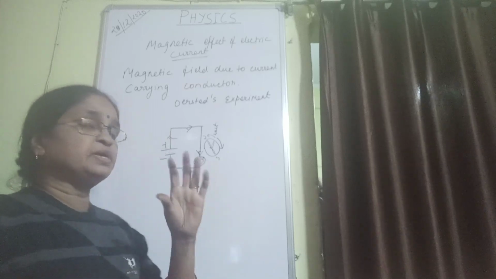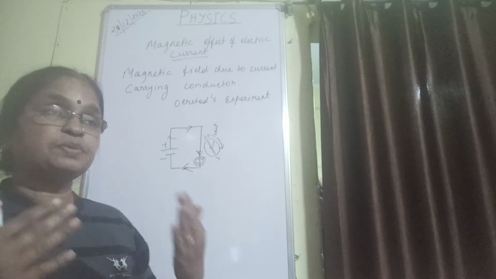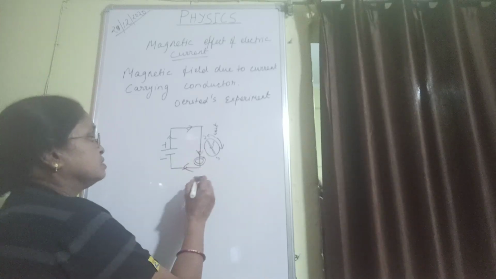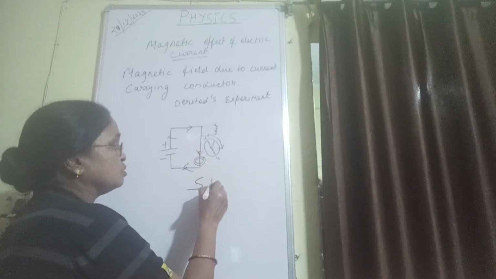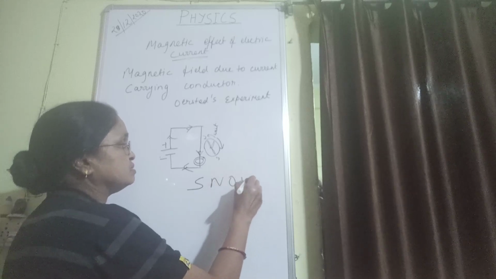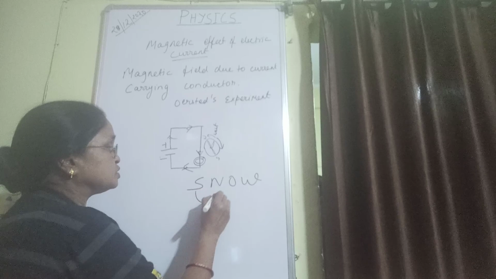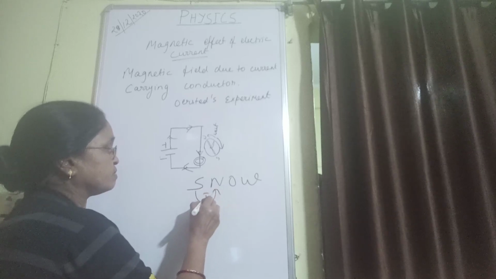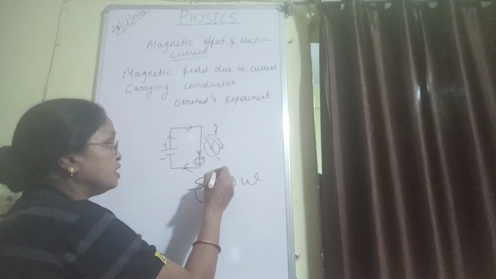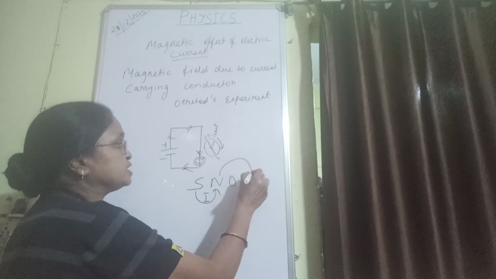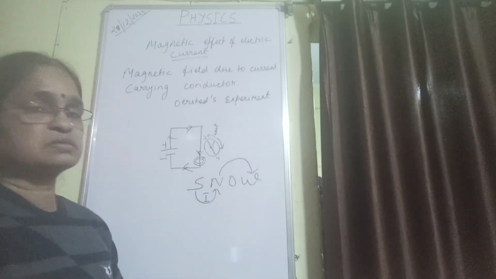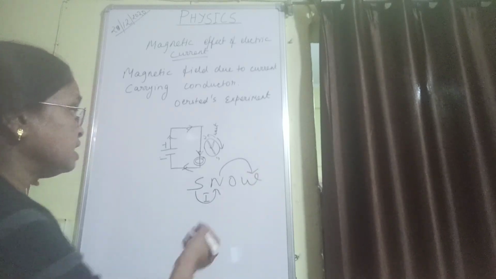And then he has given one rule to find the direction of the magnetic field produced around the conductor, because if we change the direction of current, the direction of magnetic field also changes. A very simple way he has explained the rule is SNOW. When current passes from south to north, the north pole of the magnetic compass deflects towards west. So let's see how it is.